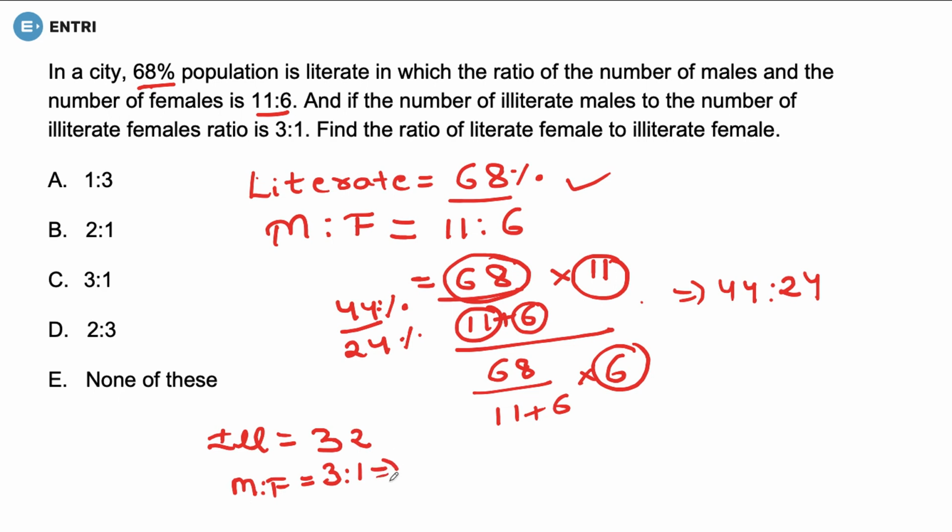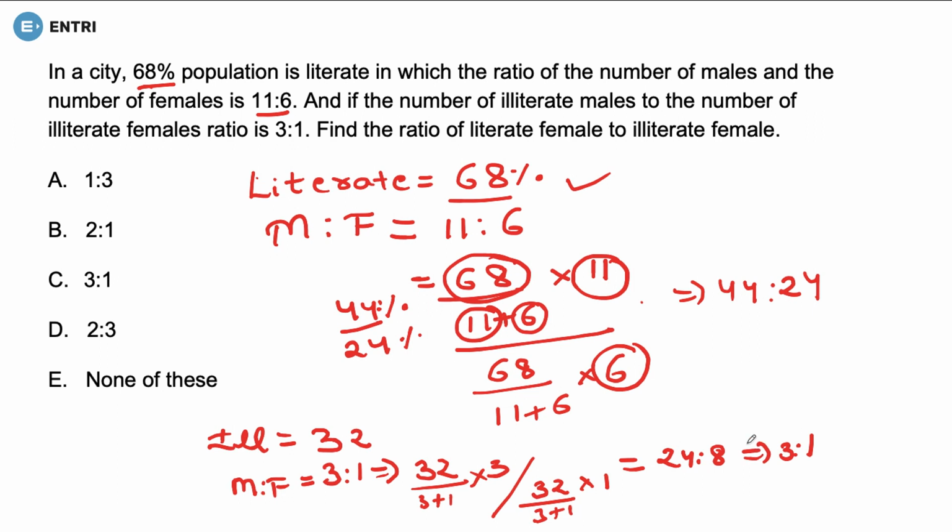So we can do the same thing again, that is 32 upon 3 plus 1 into 3 and 32 upon 3 plus 1 into 1, which would be equal to 24 percent to 8 percent. So it would be 24:8, that is equal to 3:1. Fine. So we know that the required ratio of the literate female to the illiterate female would be what?